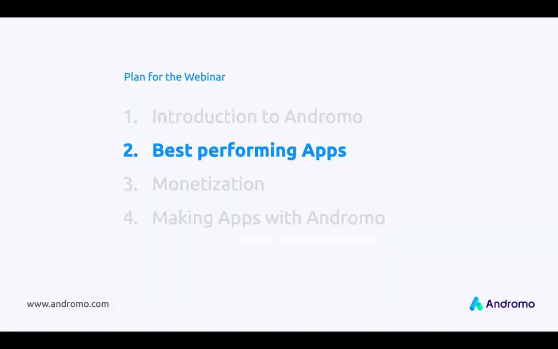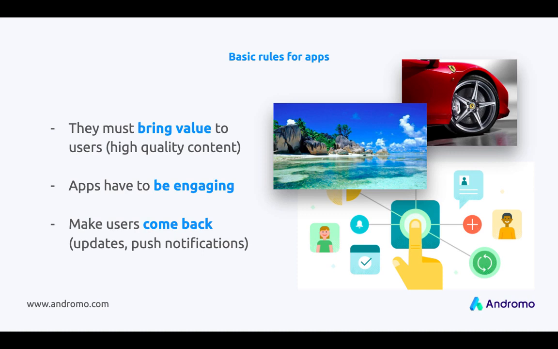So let's now move on and speak about best performing apps in Andromo. First of all, we have to define what are main criteria for best performing apps. They must bring value to customer, which means they must have cool and high quality content. They have to engage users so that users are happy with your content.